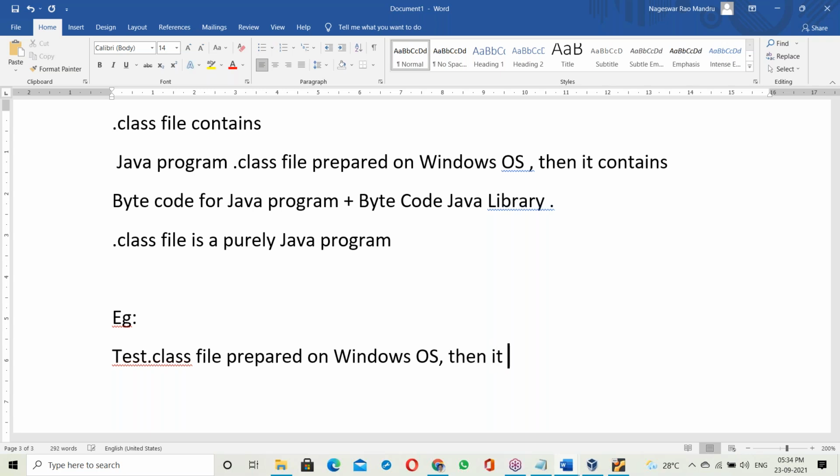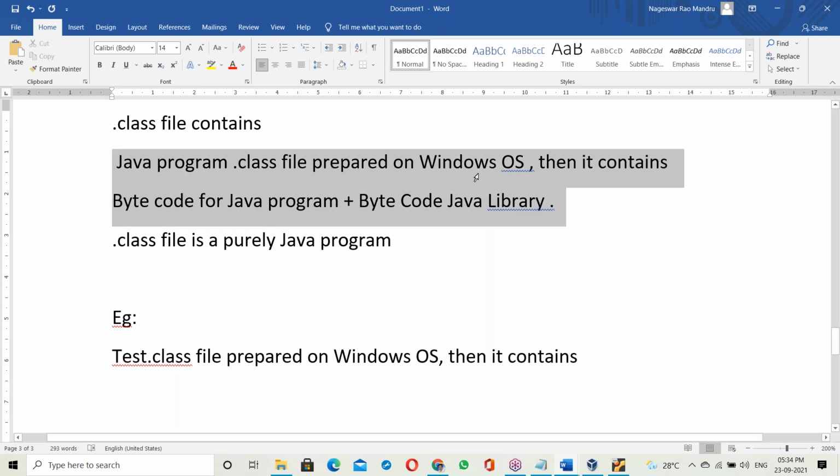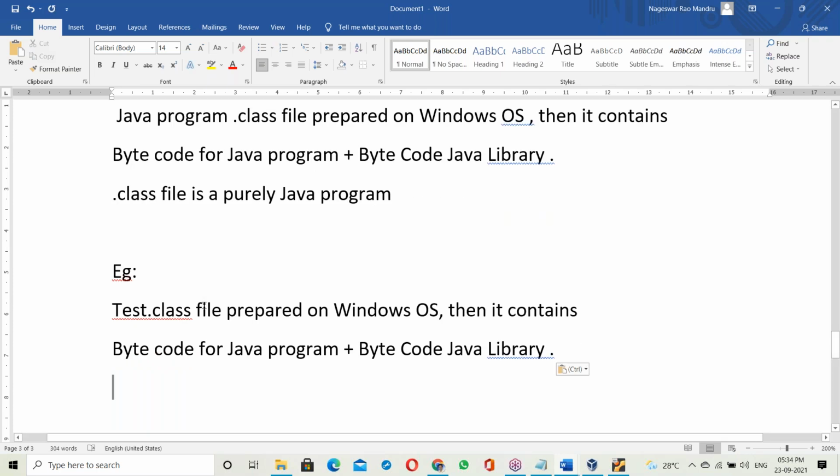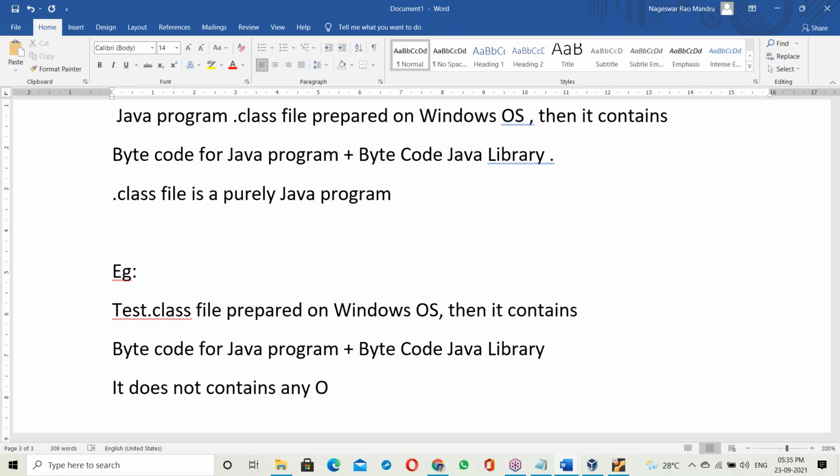Then what does it contain? It contains only Java program code and the Java bytecode library. It contains bytecode for the Java program plus bytecode for the Java library. It does not contain any OS library.